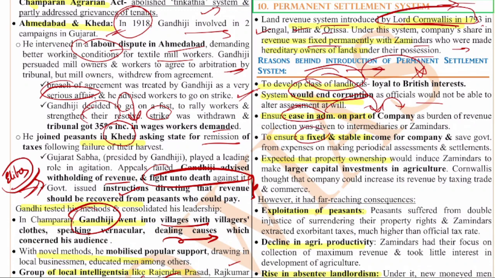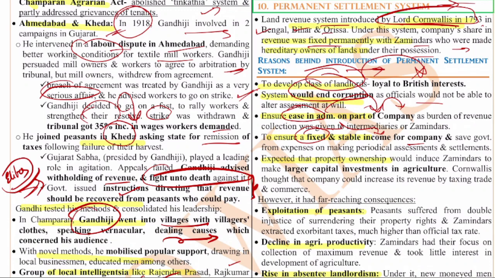It is also to ensure fixed and stable income to the company, because the zamindar who has taken the land has to give a minimum agreed sum to the British every year. If 12 portions of revenue were collected, 11 portions have to be given to the British, and only 1 portion will remain with the zamindar. So 11 by 12 have to be given to the British, and this should be of a minimum value, and the revenue should not reduce below this minimum value. There was also a sunset clause: if the zamindar failed to pay this revenue, the lands would be taken back.